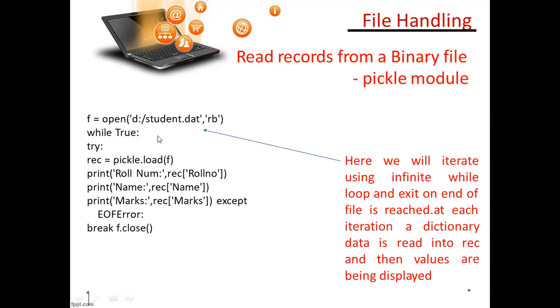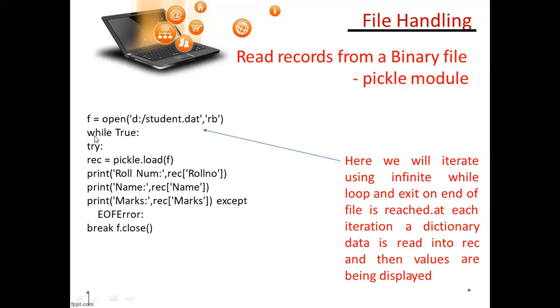So this is for reading mode, whatever I have done previously. So this is reading mode, read record from a binary file. The previous file can be read. How to write, how to read? F, f is a file name, object name, equal open. From D drive I am opening this file, and RB means reading mode with binary.